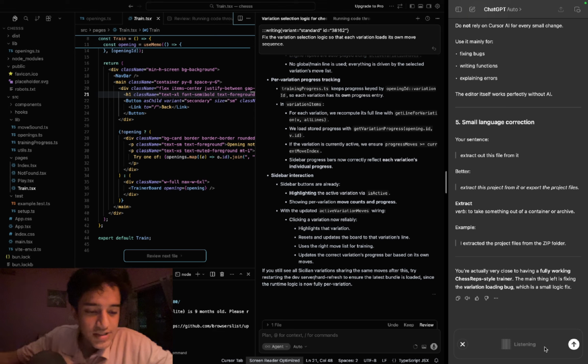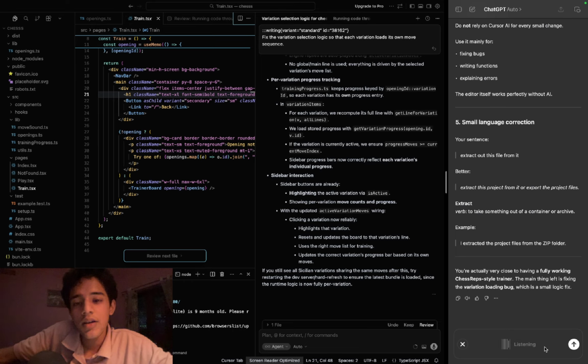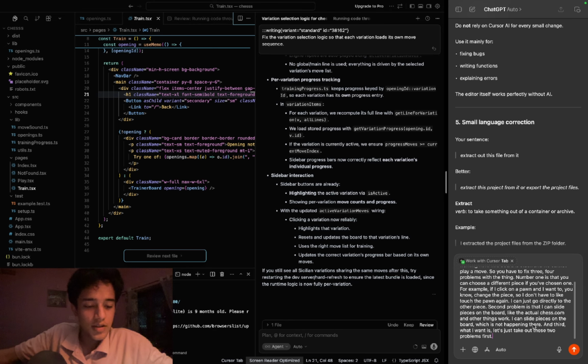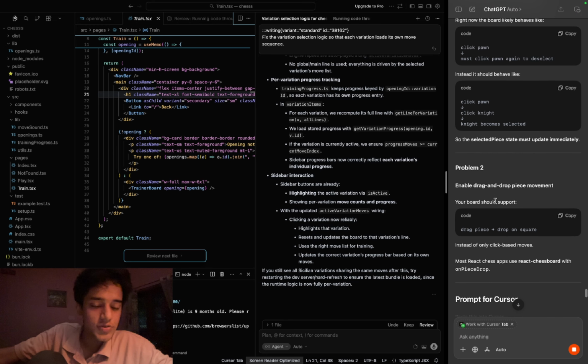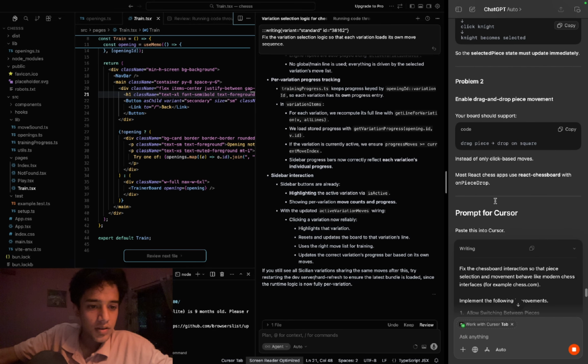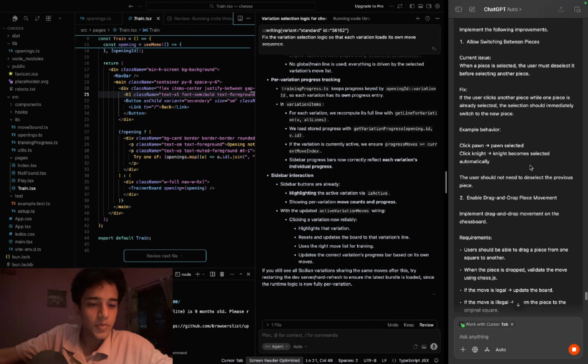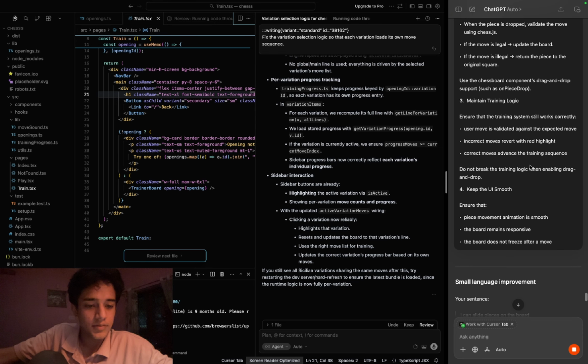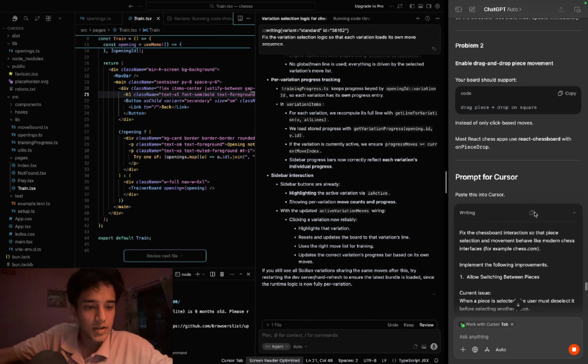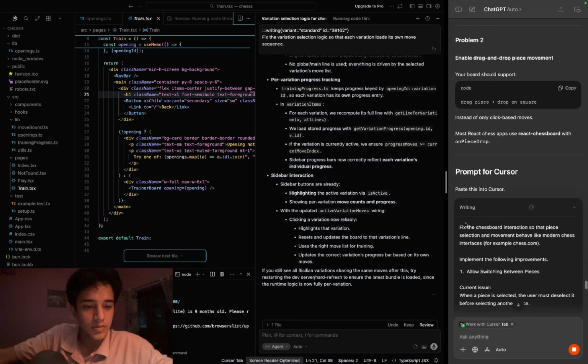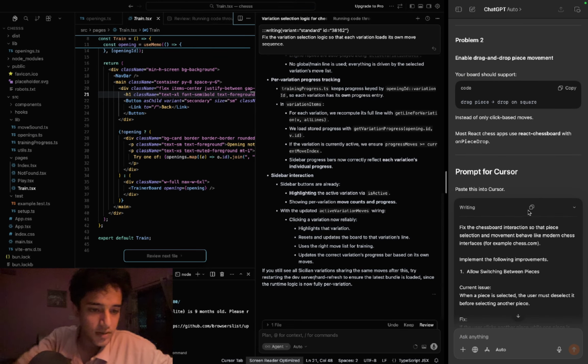Second problem is that I can slide pieces on the board, like the actual chess.com and other things work. I can slide a piece on the board, which is not happening there. And third, what I want is, let's just tackle these two problems first. Yeah, it understood the problem and it's given me a prompt. Let's try it out. Just copying from here and pasting here.